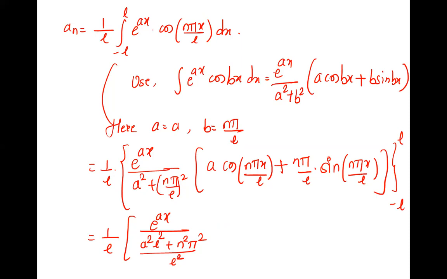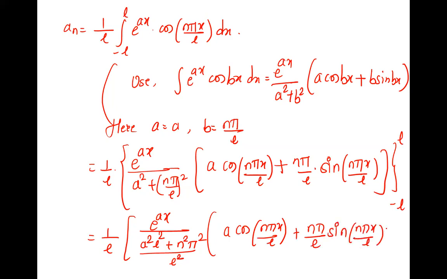Right, so L square comes here. This is n square pi square and whole upon L square into, this is as it is, a cos n pi x by L plus n pi by L sine n pi x by L, and this is from minus L to L. Okay, before we go ahead, this is upon, means it is in the numerator.